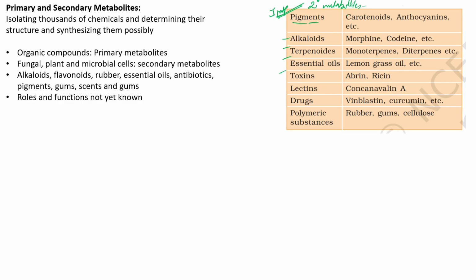The first one we are having is pigments. An example for pigment is the anthocyanins, and one more is the carotenoids. In the last classes we have mentioned the carotenoids and xanthophylls, if you remember. Beta carotene mainly belongs to carotenoids, and generally the carotenoid is rich in the case of carrot.